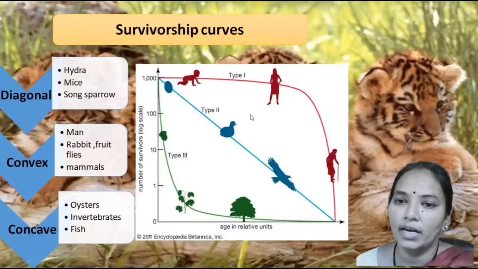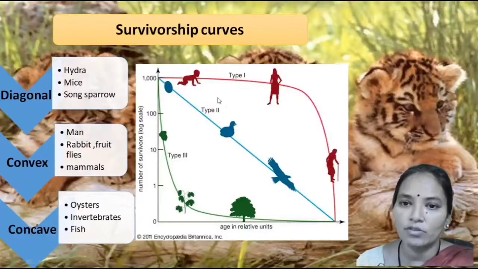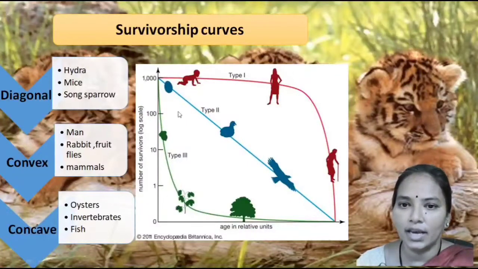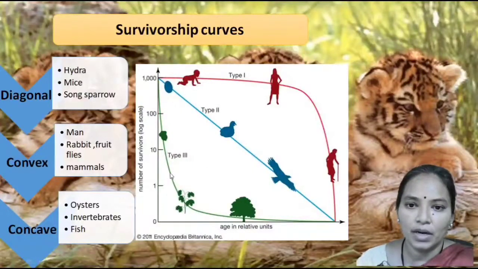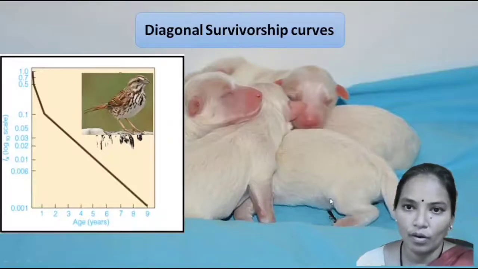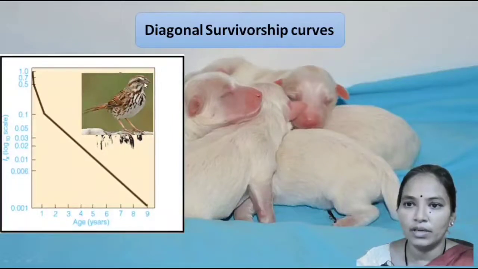From here we can understand that mammals and other animals survive till a much longer age, whereas in the diagonal curve there is death at mostly all the stages of life. In the type 3 curve, which is also called the concave survivorship curve, we can see the oyster, the different invertebrates found in the sea and on land, fishes and trees like the oak.